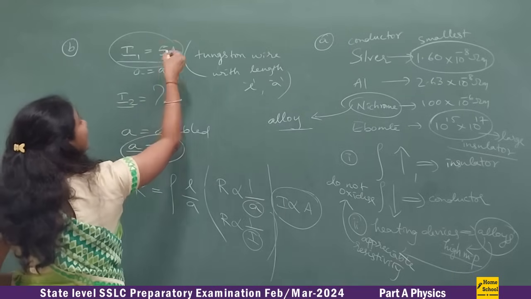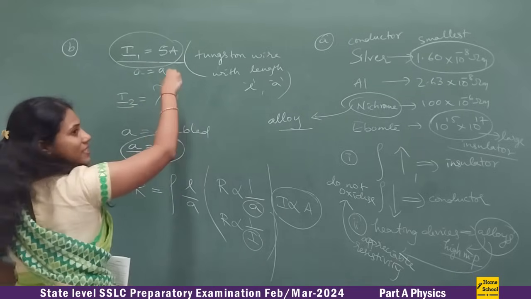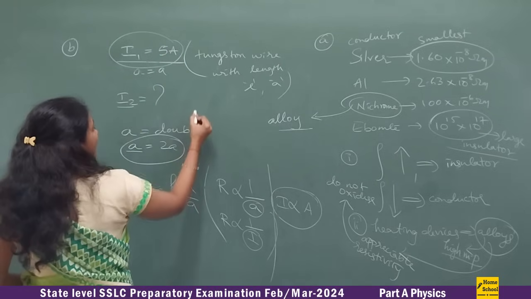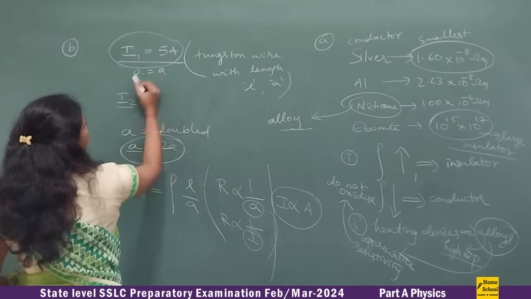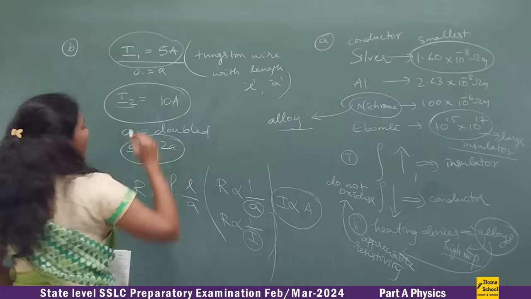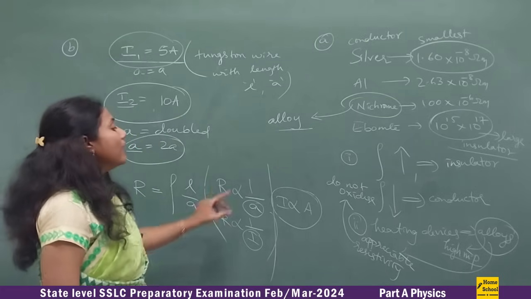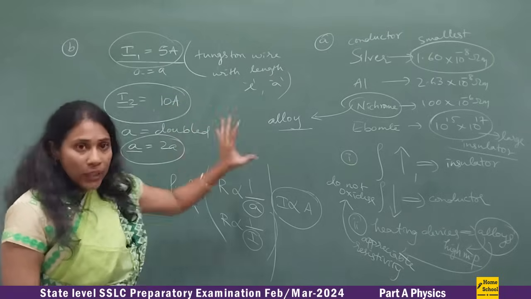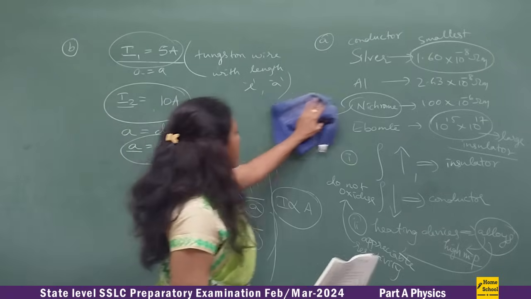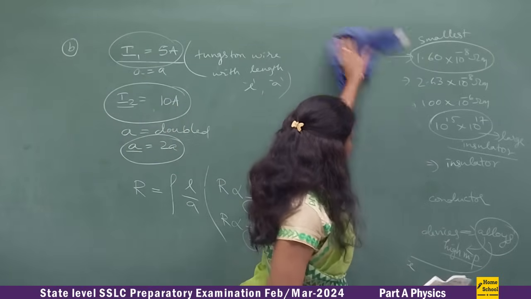Double means what? If you double 5, then what is the current? Here the current is 10 amperes. So how do you write the answer? Let me write the answer for you all to present in your examination.